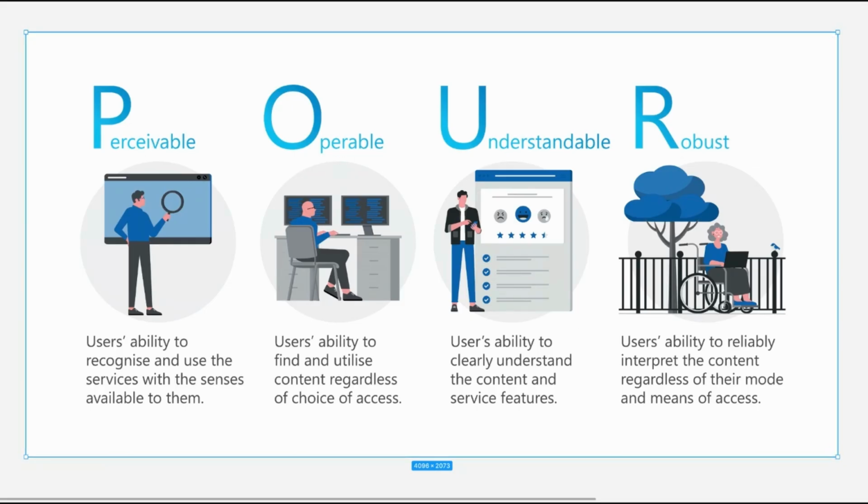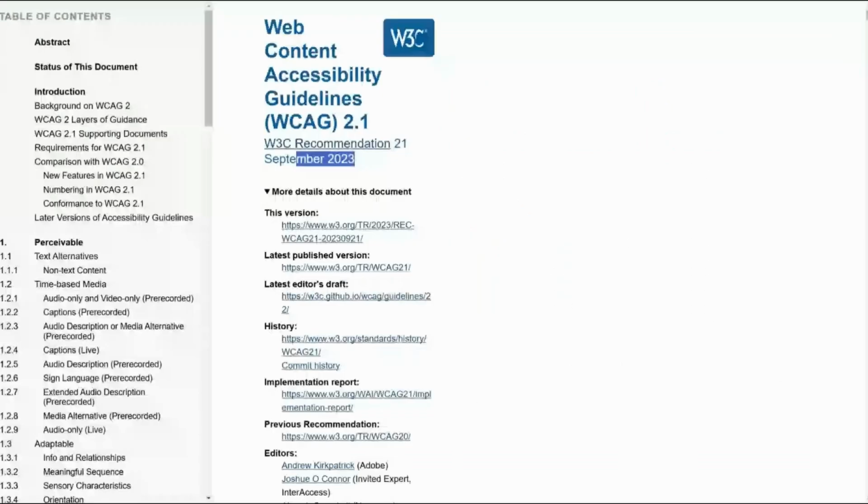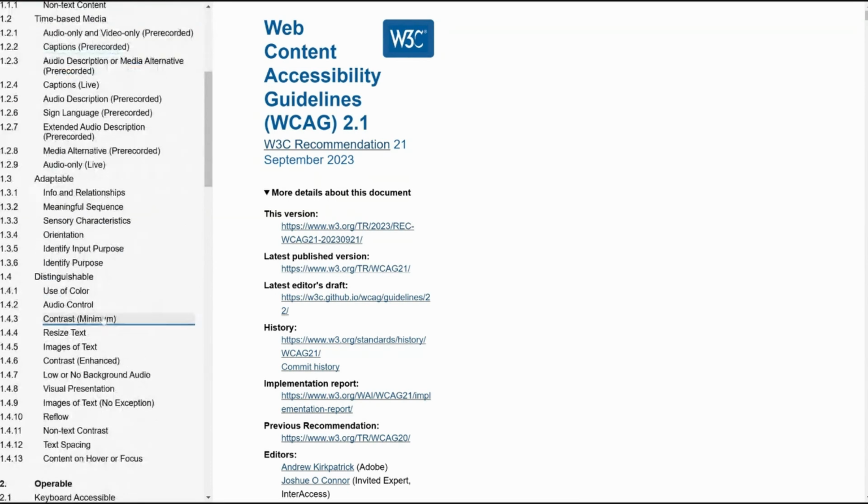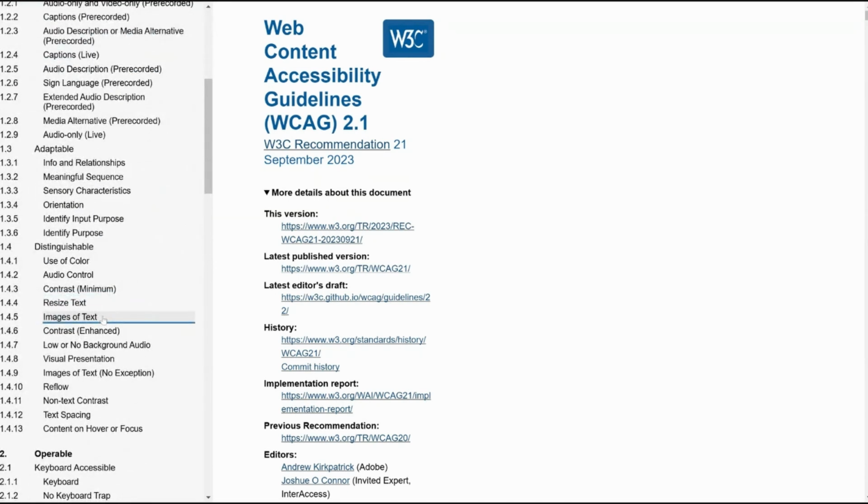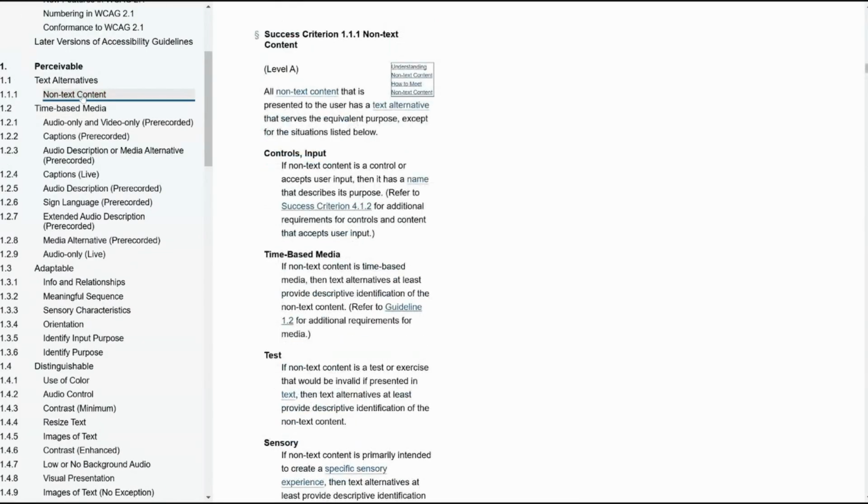So these were the four pillars of WCAG 2.1, and we have different scenarios for each and every pillar. For example, let's take non-text content. We come to this one, success criteria 1.1. Controls, input: if non-text content is a control or accepts user input, then it has a name that describes its purpose.